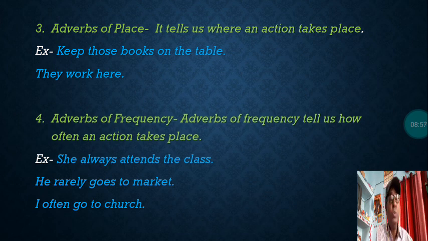Where? On the table. If you answer here, where to keep the books, the answer will be on the table. So here, on the table in this sentence is an adverb of place. They work here. Where do they work? The answer will be here. So here in this sentence is an adverb of place.